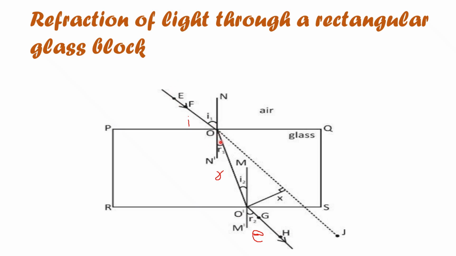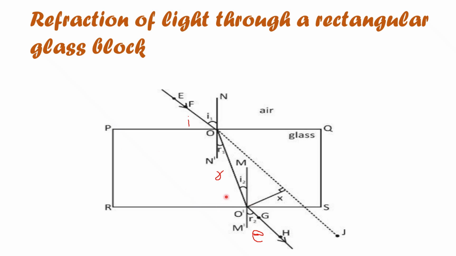But the emergent ray here is laterally displaced from the incident ray. Now what is lateral displacement? O'X is called the lateral displacement. This distance is called lateral displacement, and it will always be equal. Here X is the lateral displacement, which is the perpendicular distance between the incident ray and the emergent ray.